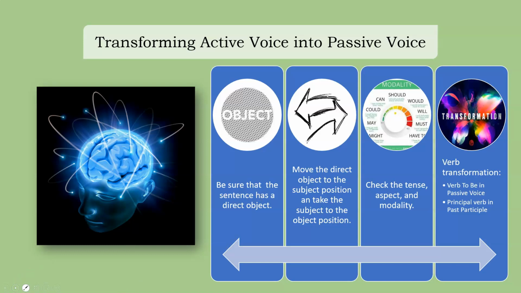But in order to do this, we need to make some adjustments that are not really difficult, but this is the most tricky part, I would say, in passive voice. There are certain steps that we need to pay close attention to when we are transforming the verb. The verb to be is going to take the tense, the aspect, and the modality of the principal verb in active voice, and the principal verb is going to be transformed into its own past participial form, okay?